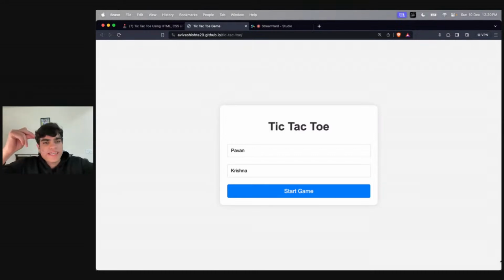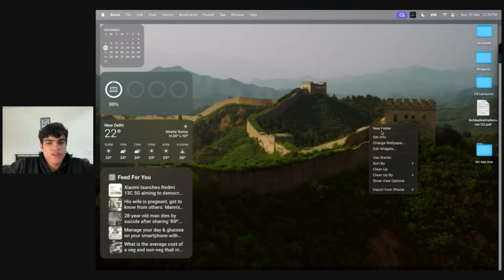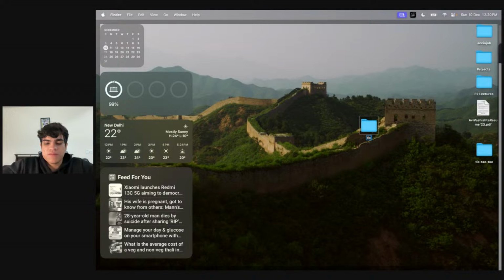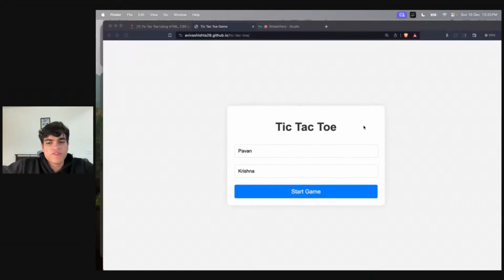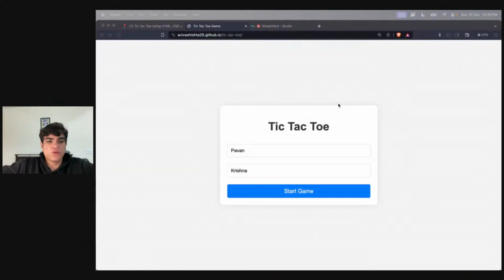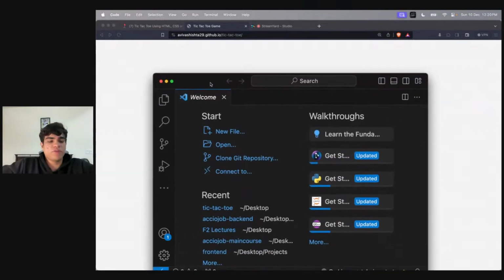Let me quickly get done with the HTML part, so at least you know how to build a website. The first step is to build a folder. Let me call this folder Tic Tac Toe YouTube. What I'll do is open my VS Code, and inside it I'll open that folder.